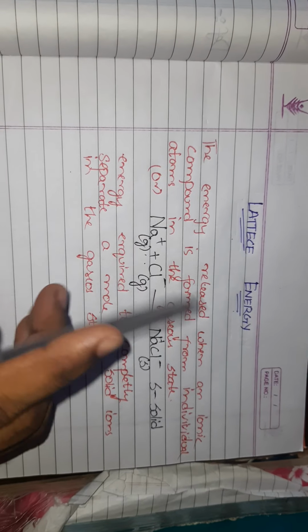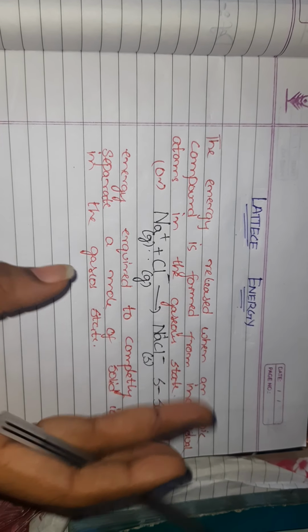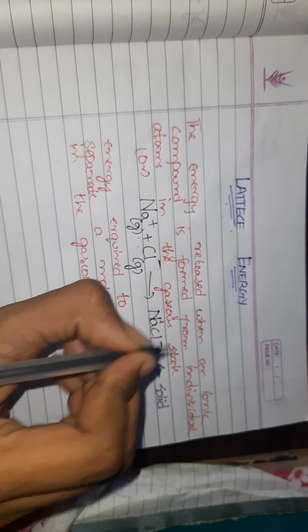So while combining the atoms, some amount of energy is released. That energy is called lattice energy, the change in energy.